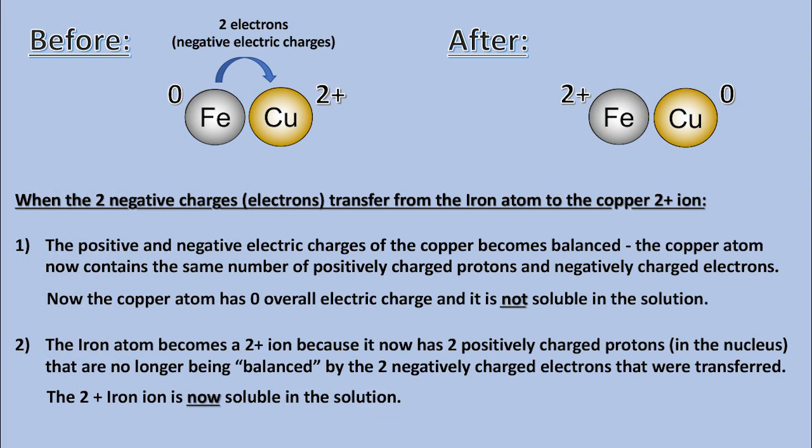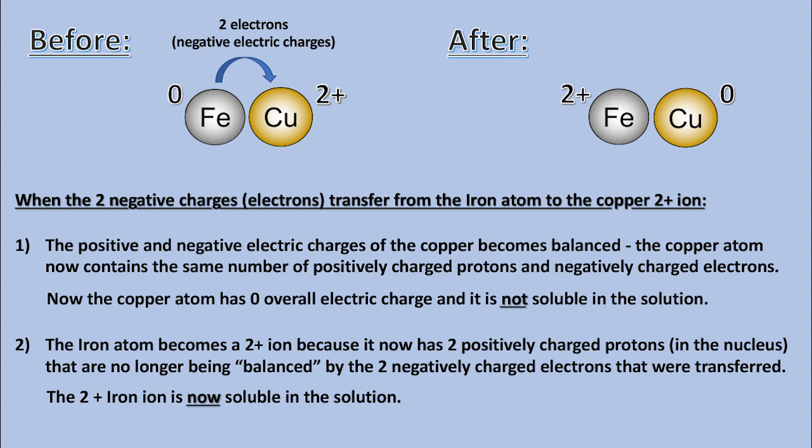Before and after. When the 2 negative charges, electrons, transfer from the iron atom to the copper 2+ ion: 1. The positive and negative electric charges of the copper become balanced. The copper atom now contains the same number of positively charged protons and negatively charged electrons. Now the copper atom has 0 overall electric charge and is not soluble in the solution.